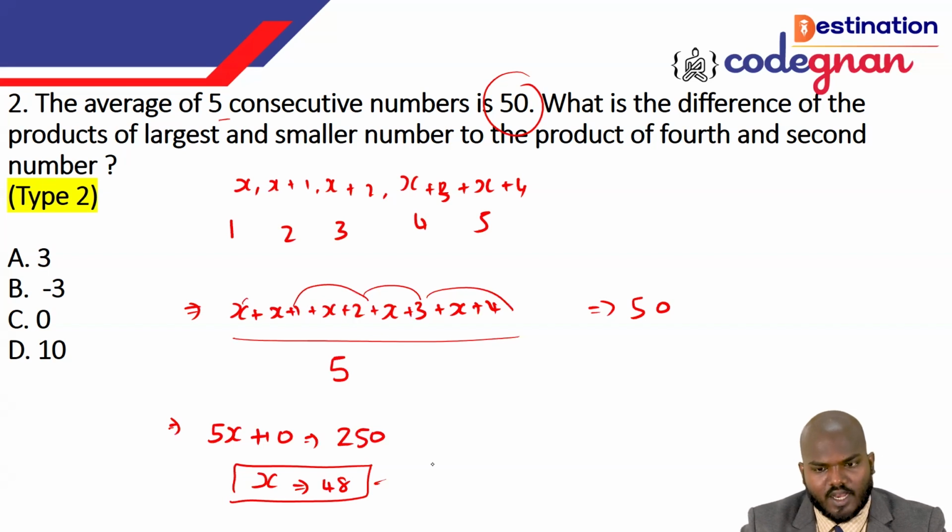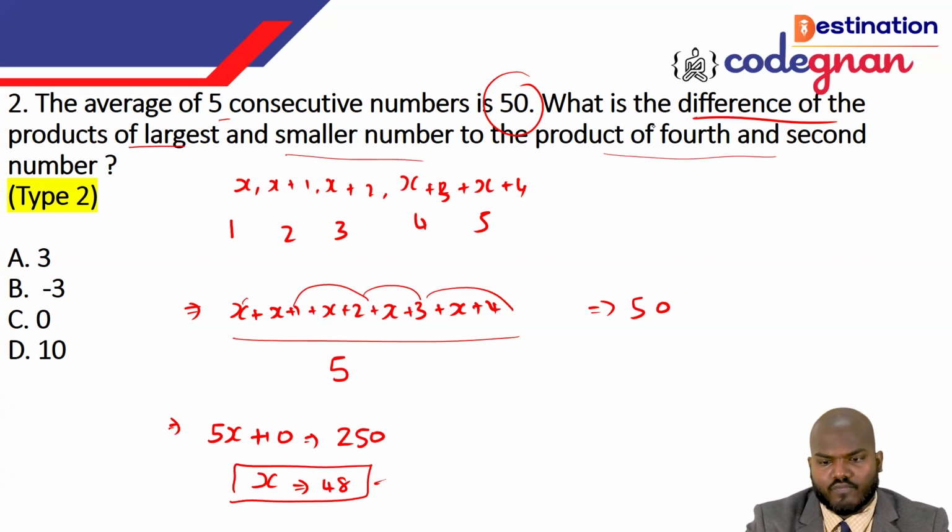But what is the question they are asking? They are asking the difference of the product of the largest and the smallest number to the product of the fourth and second one. The fourth is x plus 3, which we can call 51.